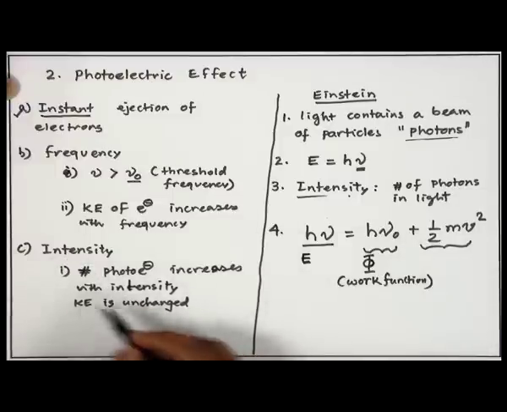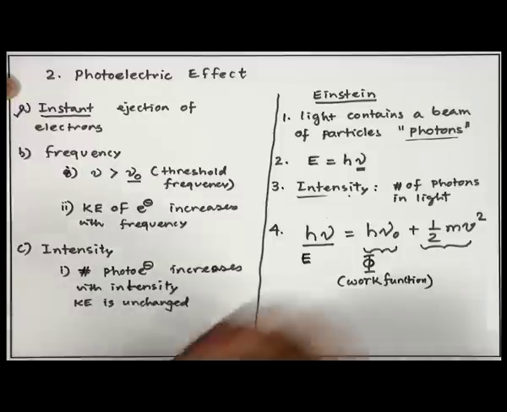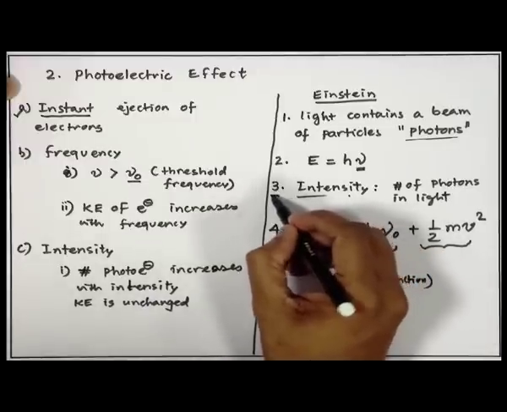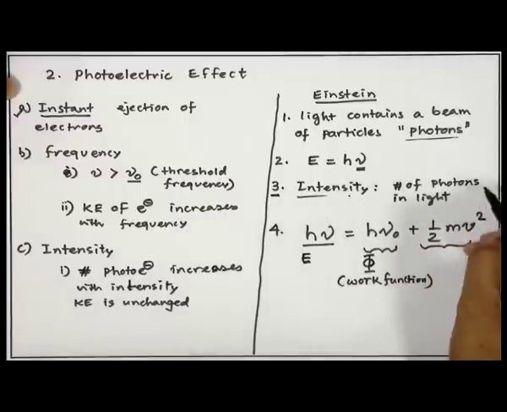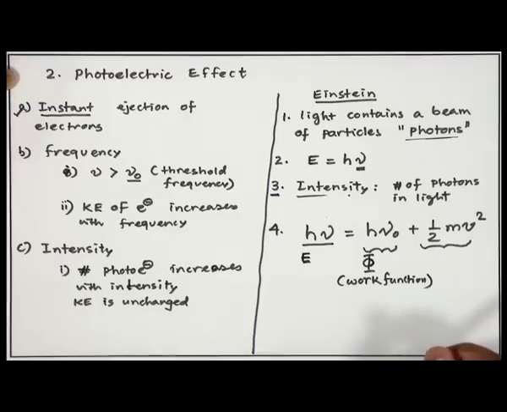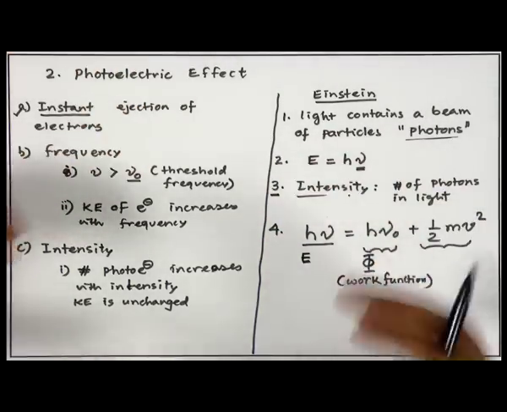The experiment showed that with increasing intensity, you have the same kinetic energy, but more and more photoelectrons come out. That also can be explained by this hypothesis, that intensity corresponds to the number of photons in light. When you are using a high intensity radiation, you are sending more and more photons of that energy. Since more photons are coming, each photon, now a particle, hits the surface and kicks out one electron. So, you can see ejection of more and more electrons from this metal surface.